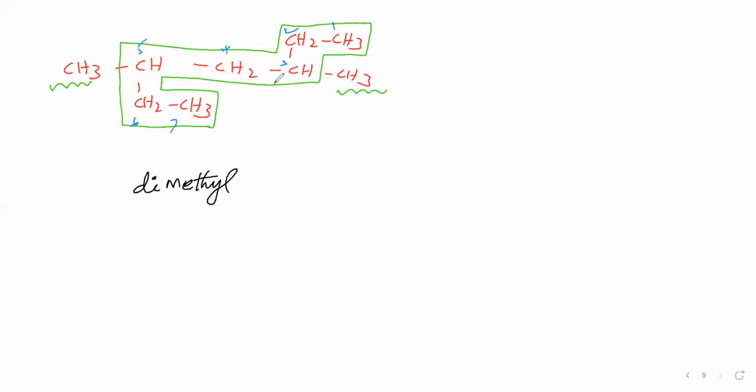This branch is present at the third carbon, therefore 3. This branch is present at the fifth carbon in the parent chain, therefore 5. So 3,5-dimethyl. Now the parent chain contains 7 carbon atoms, therefore hept. Then a carbon-carbon single bond is there, therefore ane. So 3,5-dimethylheptane is the name of this compound.